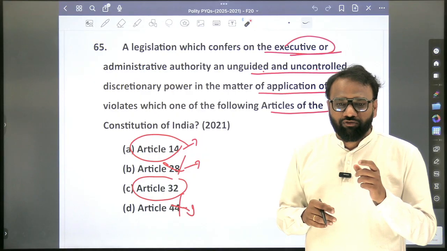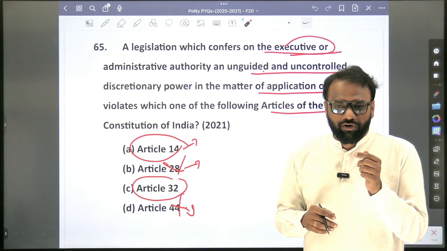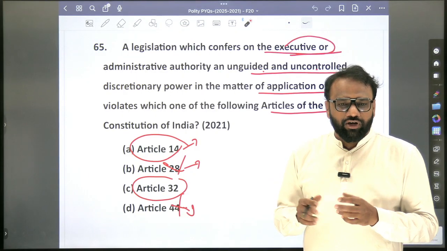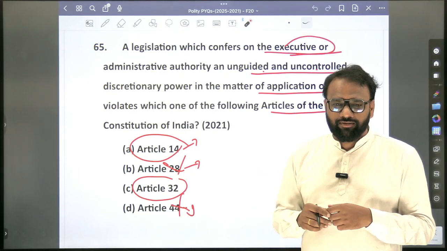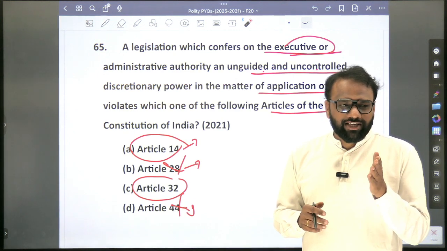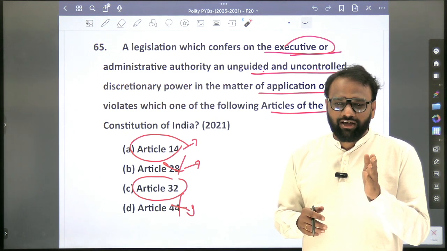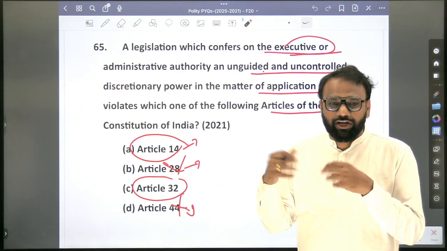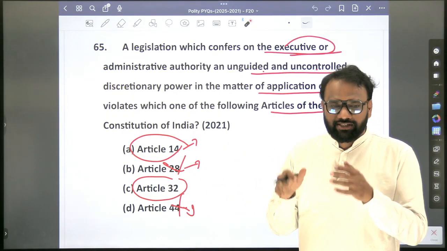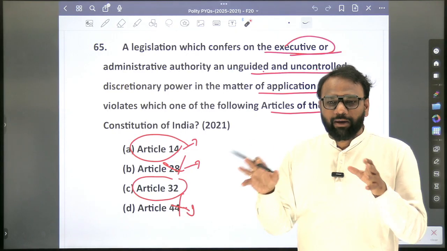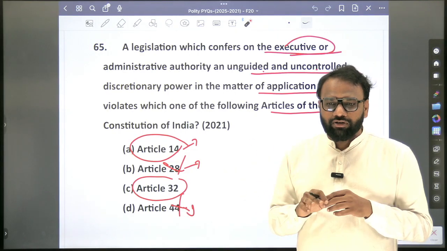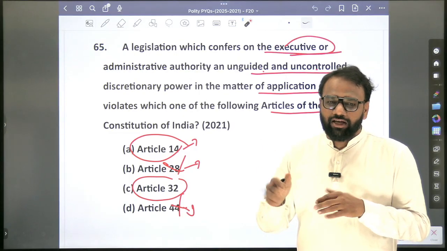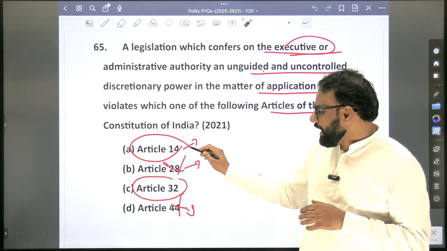Article 14. Article 14 says equality before law, equal protection of the laws. So what is equality before law? No discrimination. Equal protection of laws. When Ambani has made a mistake, the law will be different. When some ordinary people commit some mistake, for them the law will be different. So now you are not equally protecting the law. In similar kinds of scenarios, different laws are being applied, but you should apply the same law. That is what arbitrariness means. Based on your wish, you are applying the laws. That should not happen. So here, Article 14.